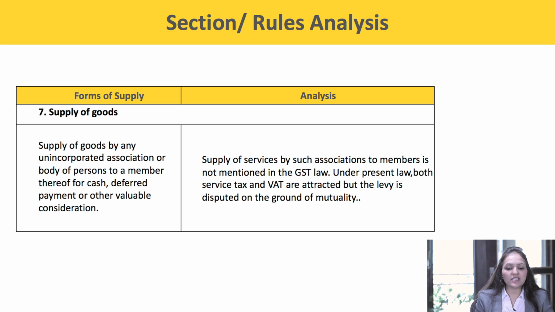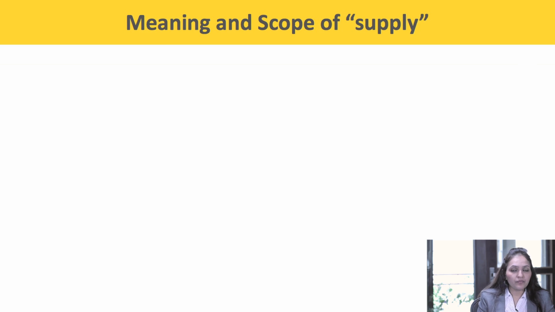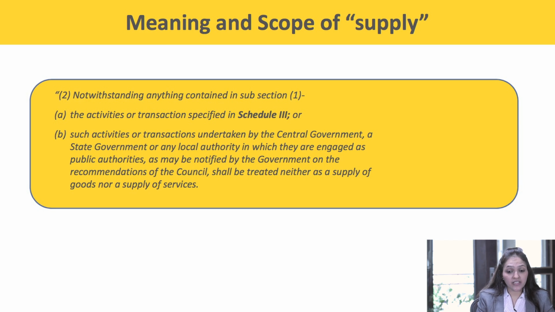Supply of services by such association to members is not mentioned in the GST law. Under the present law, both service tax and VAT are attracted, but levy is disputed on the ground of mutuality. So these are the transactions that are specified in Schedule 2, which will be either treated as supply of goods or supply of services. Now, coming over to section 7 subsection 2, it says, notwithstanding anything contained in subsection 1,